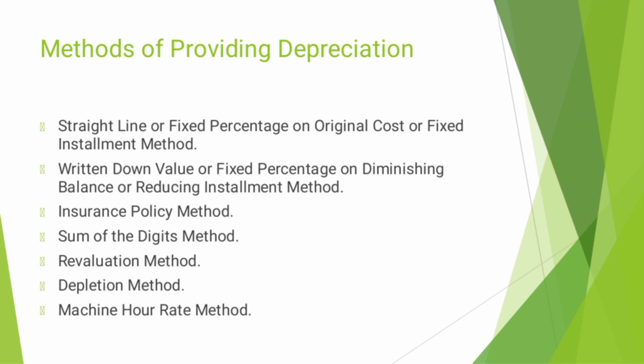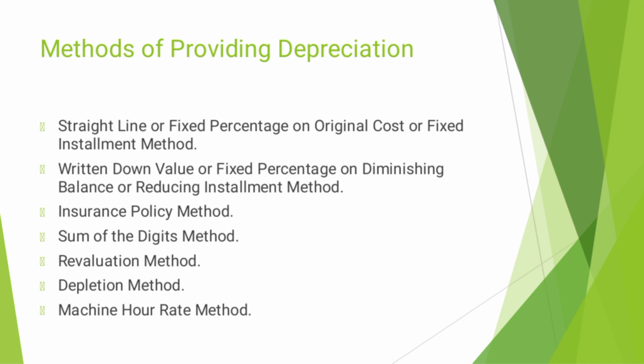There are different methods available for providing depreciation. The straight line method, or fixed percentage on original cost method. Under this method, we have to calculate the depreciation on a fixed percentage on the original cost. Second method is the written down value method. There is a percentage on diminishing balance or reducing installment method. Based on the value of the assets at the end of the year, we have to calculate the depreciation for some percentage. And in the insurance policy method, we have to take an insurance policy every year.